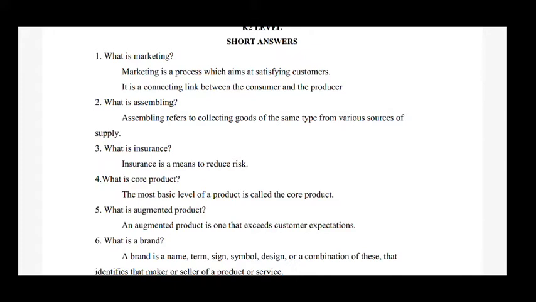Next short question is, what is insurance? So the answer is, insurance is a means to reduce risk. Next question, what is core product? Answer is, the most basic level of product is called the core product. Next question, what is augmented product? So the answer is, an augmented product is one that exceeds customer expectations.